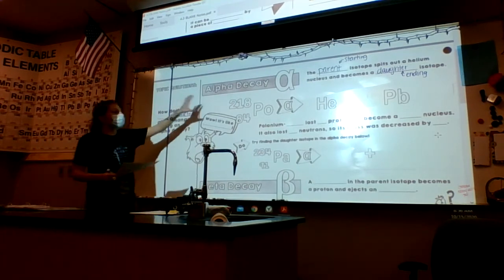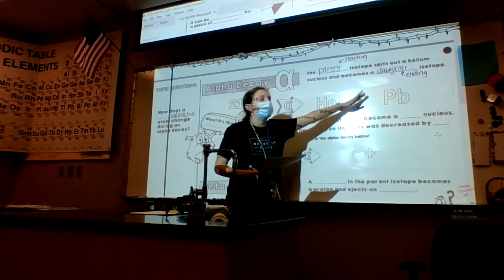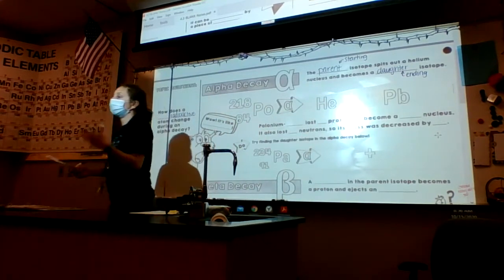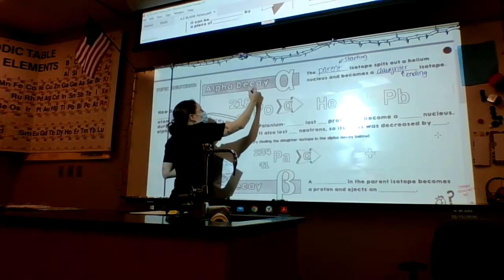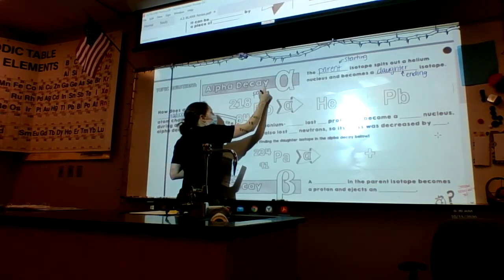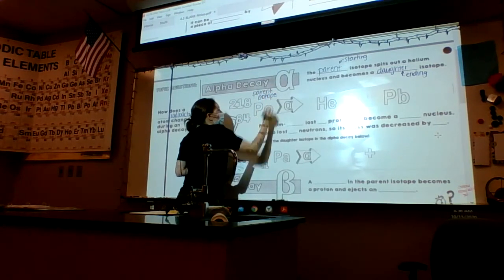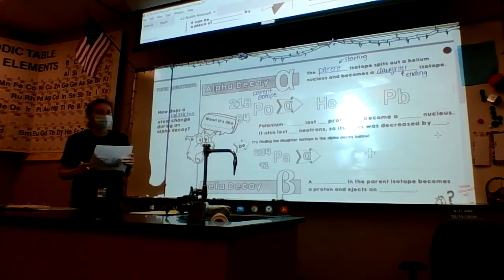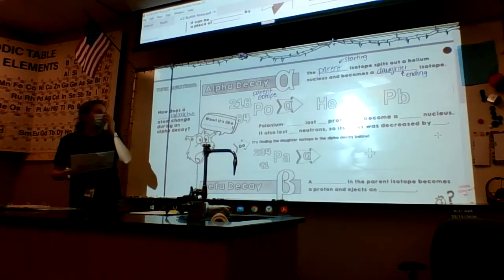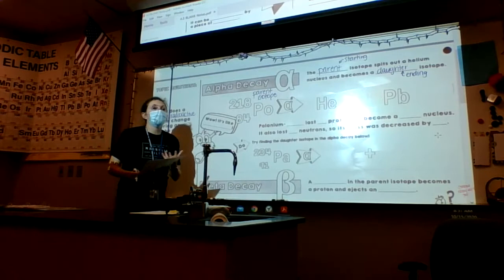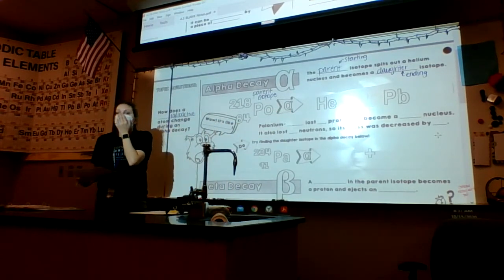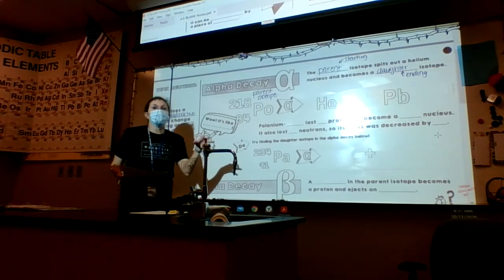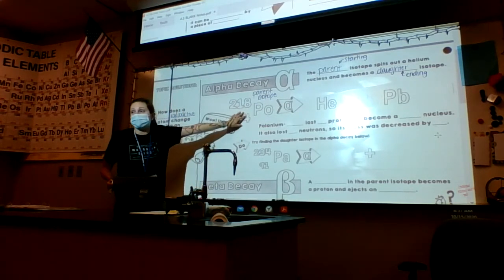All right, so this is an example of what a chemical equation would look like if it underwent alpha decay. Okay, so this is my parent right here. My PO is my parent isotope. So this is the one that I start with. Okay, it's really, really unstable. So it's going to try to gain stability by going through alpha decay. Okay, remember alpha is a type of transmutation, so it's going to change this PO into something else.